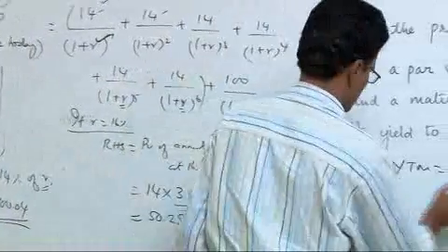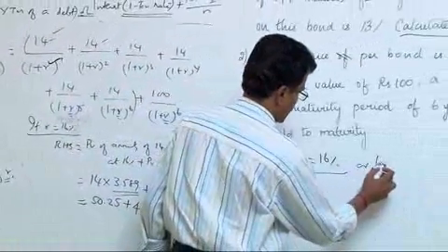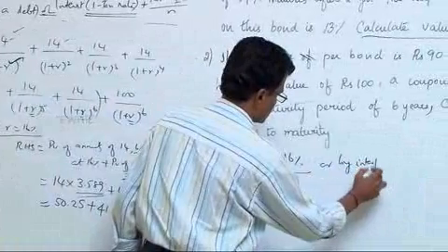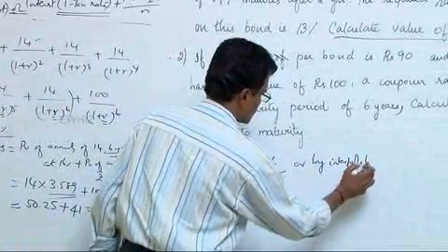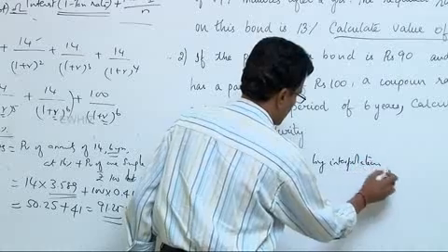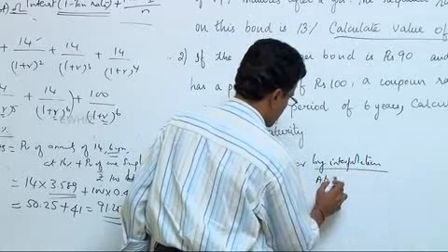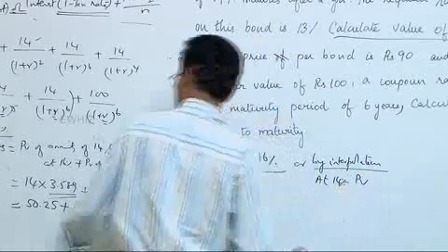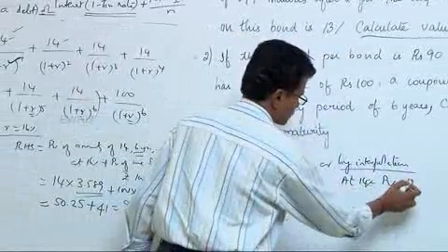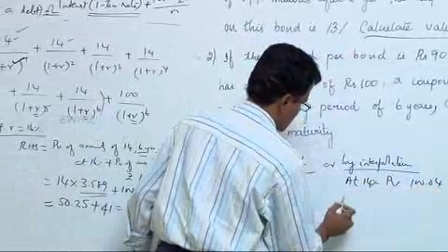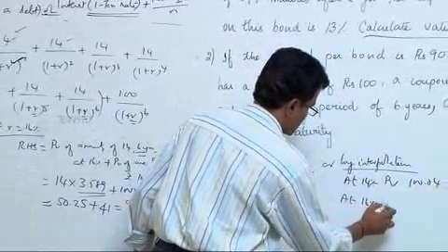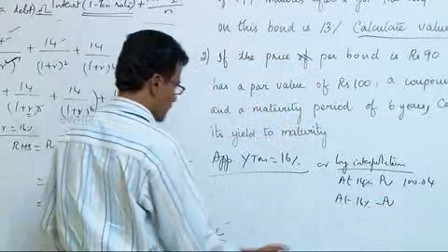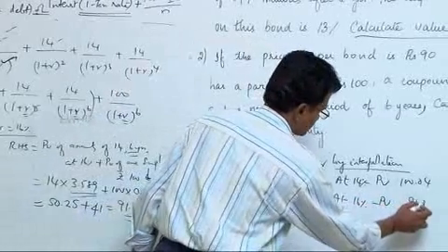Or you can also interpolate. By interpolation, I do it like this. At 14%, PV is 100.04. At 16%, the PV is 91.25.